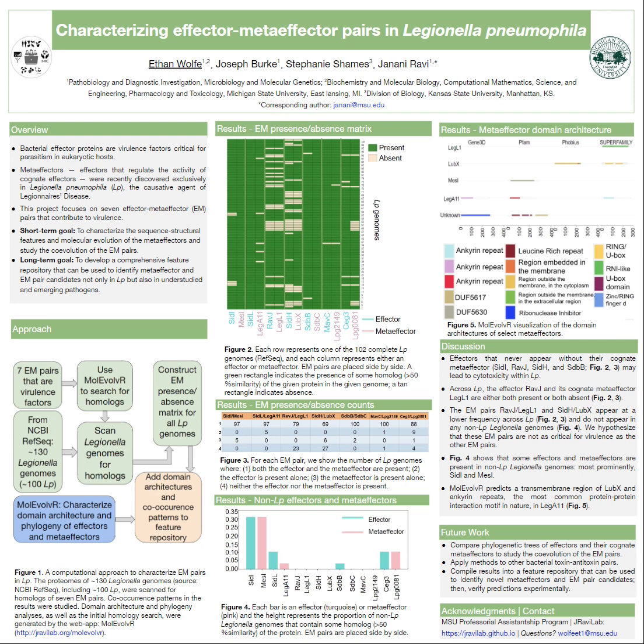So if you look at SIDI and MESI, there are 97 Legionella pneumophila genomes in which both SIDI and MESI are present. The second row of this table is the number of genomes in which the effector is present alone without its metaeffector. 3 is the number of genomes where the metaeffector is present alone, and 4 is the number of genomes where neither the effector nor the metaeffector is present.